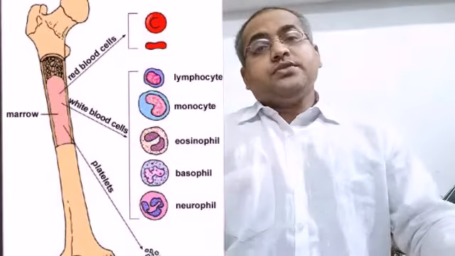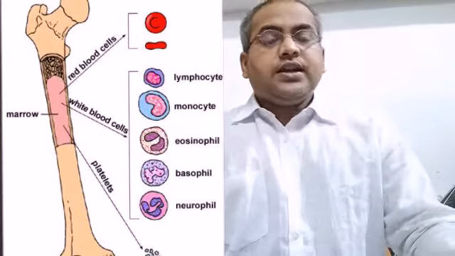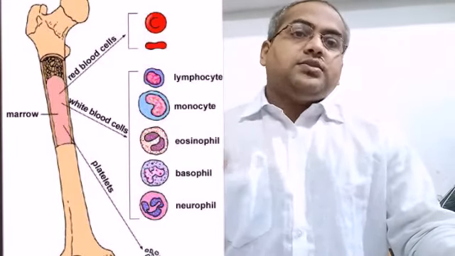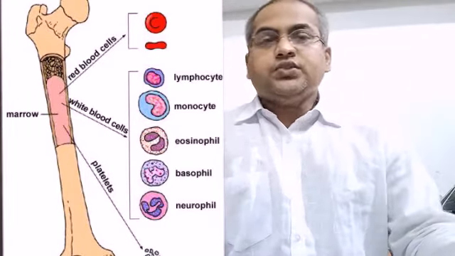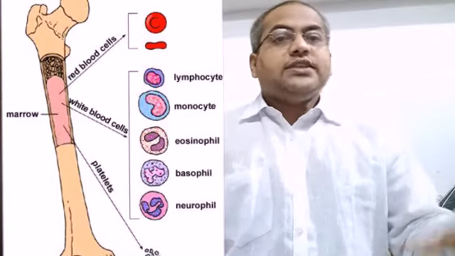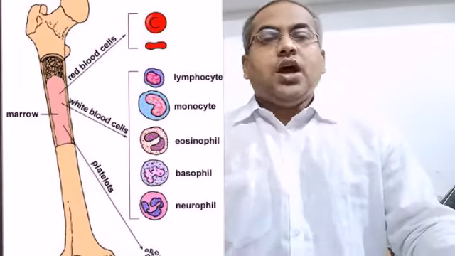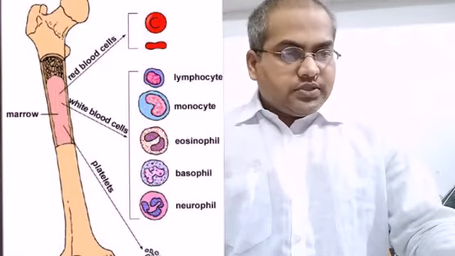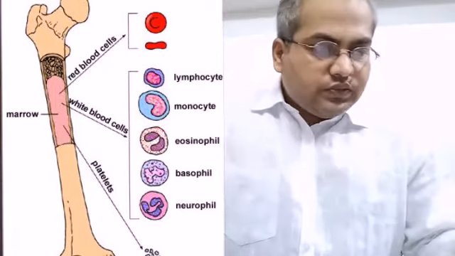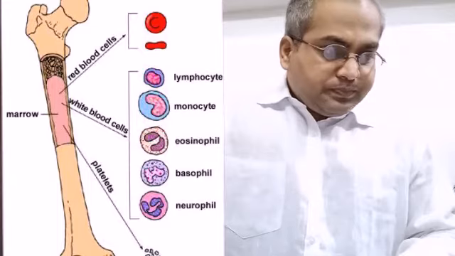The next type of cells present in the plasma is WBC, that is white blood cells, and these white blood cells help us to fight with the germs.